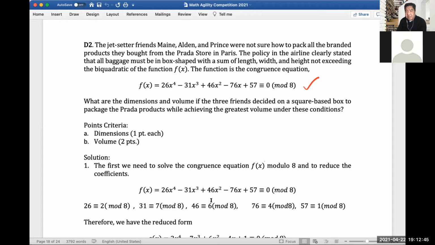The function is the congruence equation f of x = 26x^4 - 31x^3 + 46x^2 - 76x + 57 ≡ 0 mod 8. The question is, what are the dimension and volume if the three friends decided on a square-based box to package the products while achieving the greatest volume under these conditions.